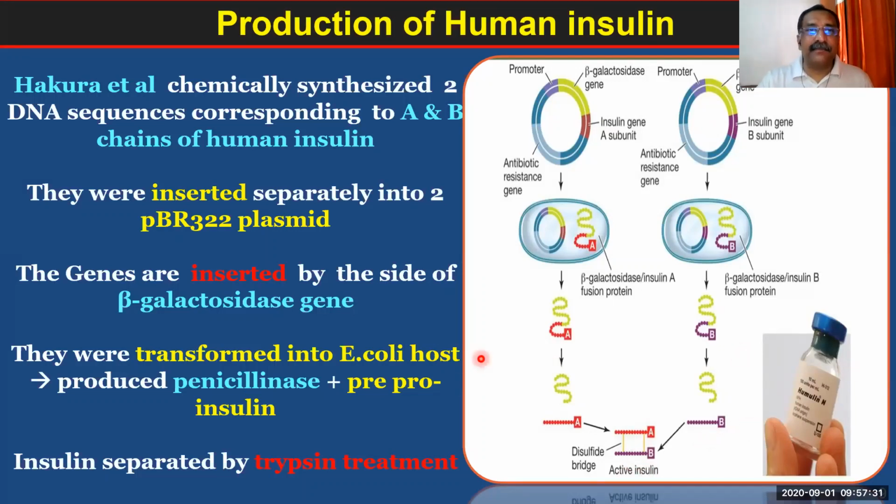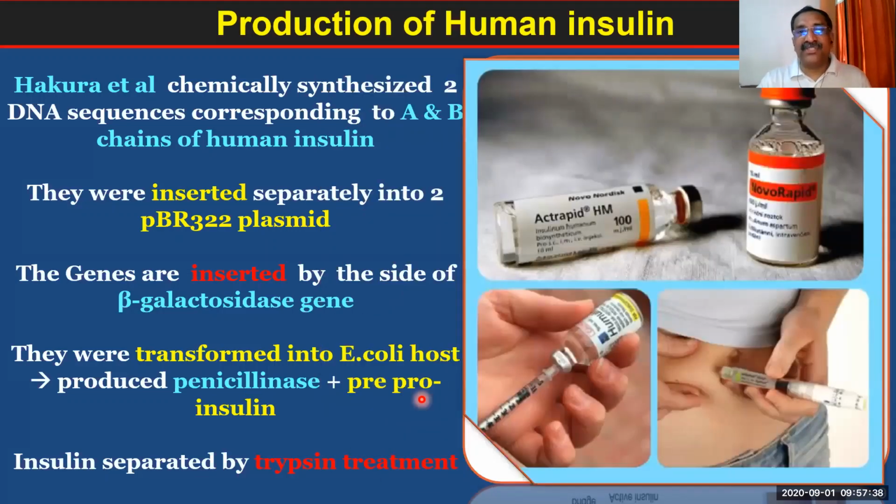So this is the step Hakura did during his time. From an examination point of view, this insulin part is very important. Ultimately, you are getting human insulin, which can be used by people suffering from diabetes mellitus.